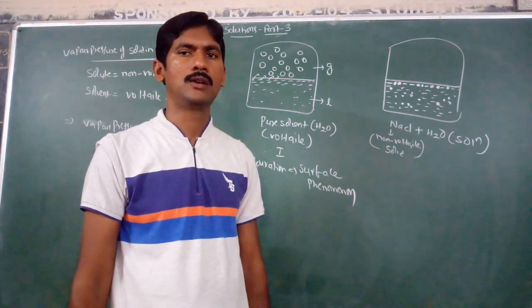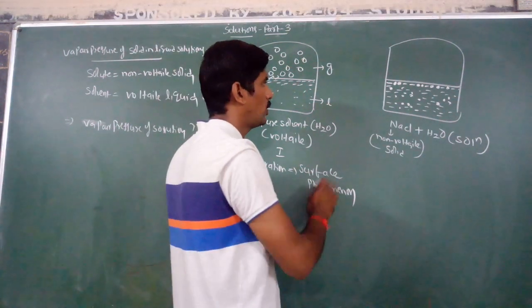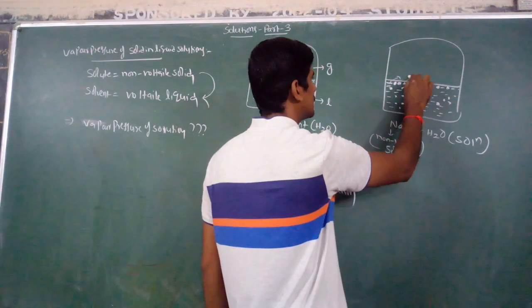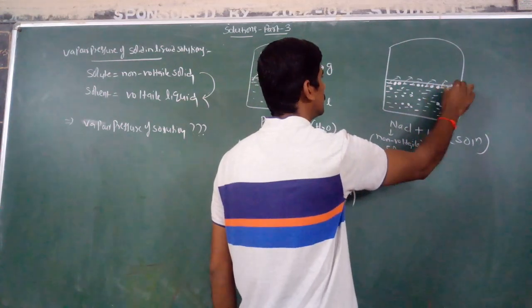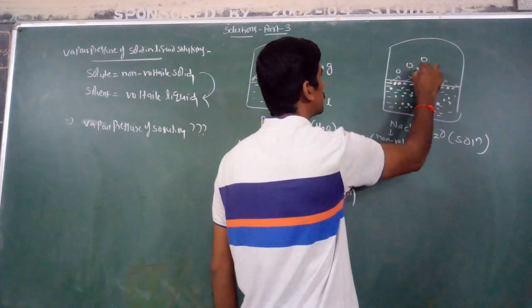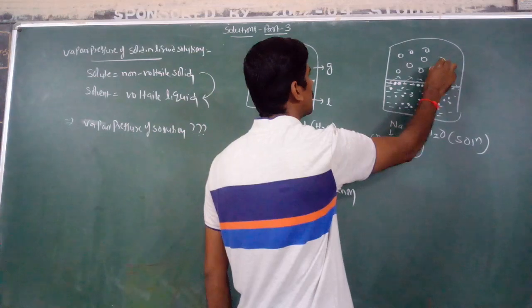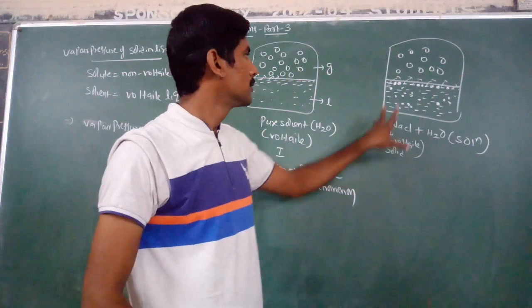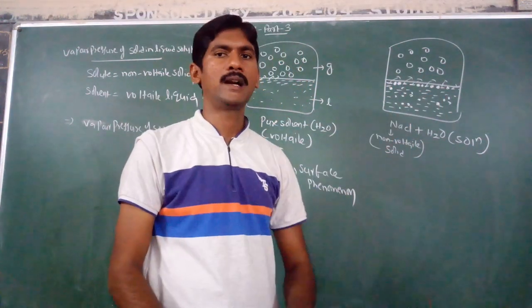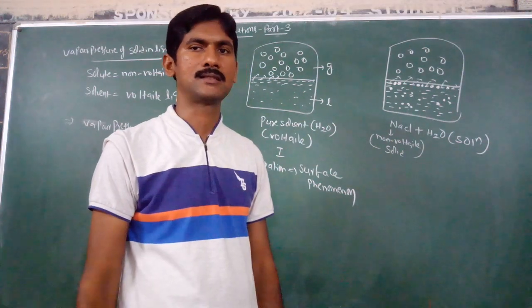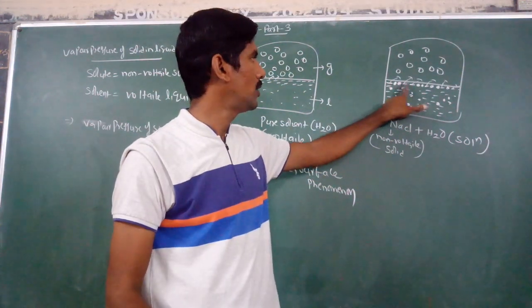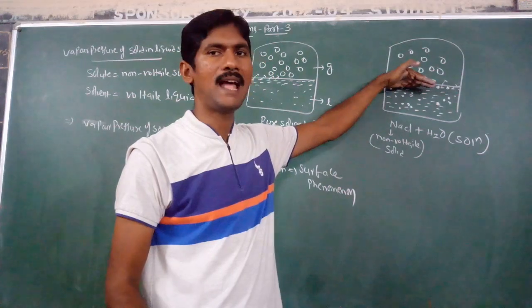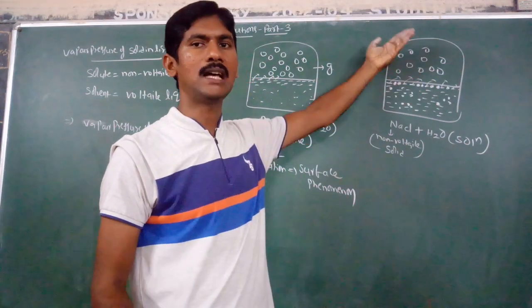The vapor pressure of the solution decreases. Since evaporation is a surface phenomenon, some of the non-volatile solute particles can block the surface, reducing the evaporation.